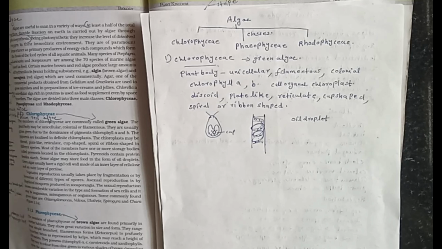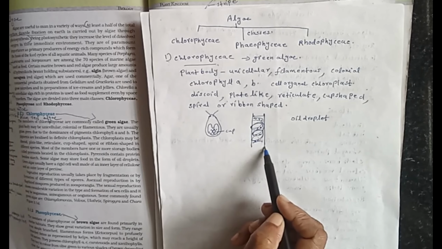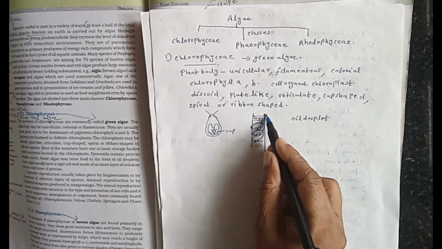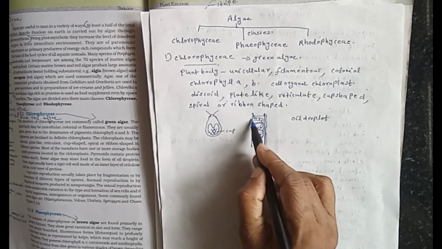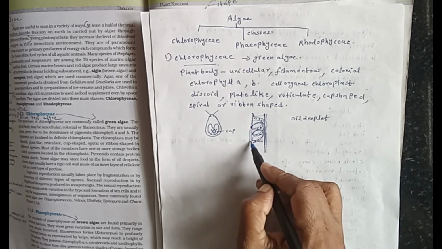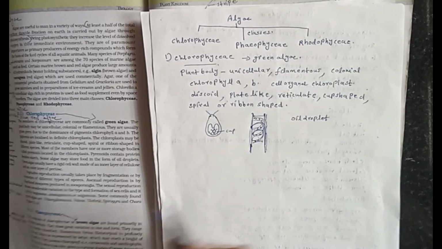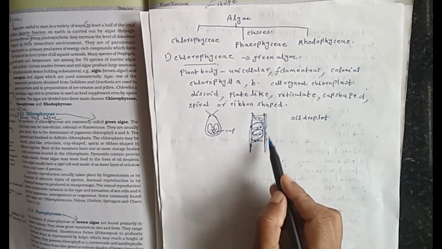In Chlorophyceae members, the rigid cell wall is made up of inner cellulose and outer pectose or pectin. In the presence of water, pectose or pectin produces a mucilaginous texture. So Spirogyra is highly mucilaginous because of the presence of pectin on the cell wall.